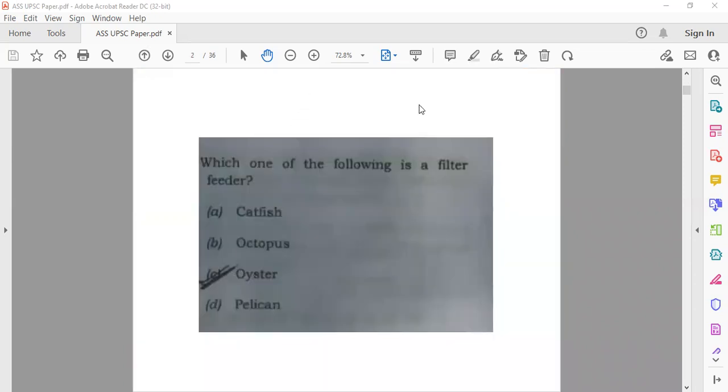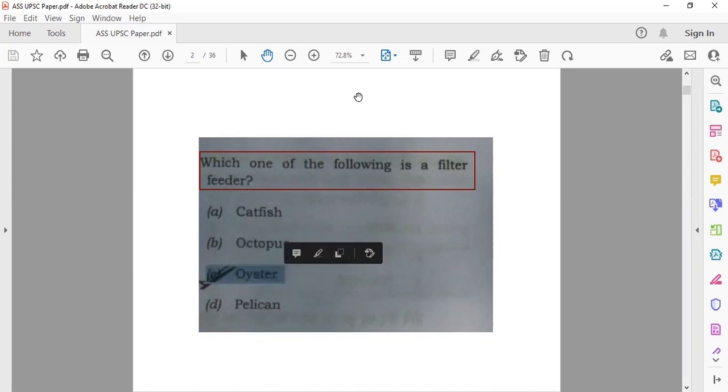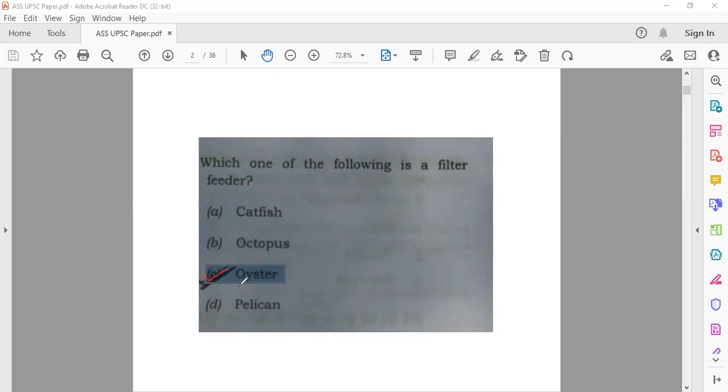So the first question says: which one of the following is a filter feeder? So if you see, the filter feeder among these is the oyster. Oyster is the organism, which is option number C. Oyster is basically a filter feeder. So oyster is the correct option in this.